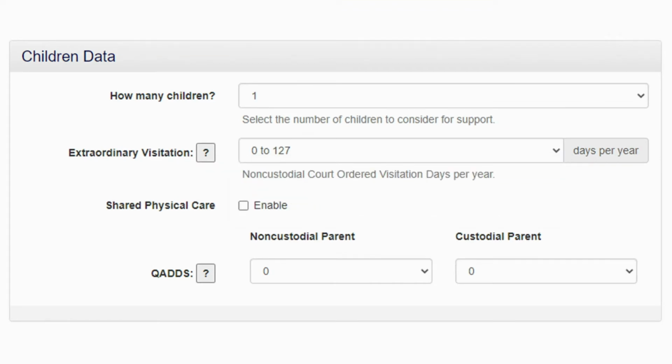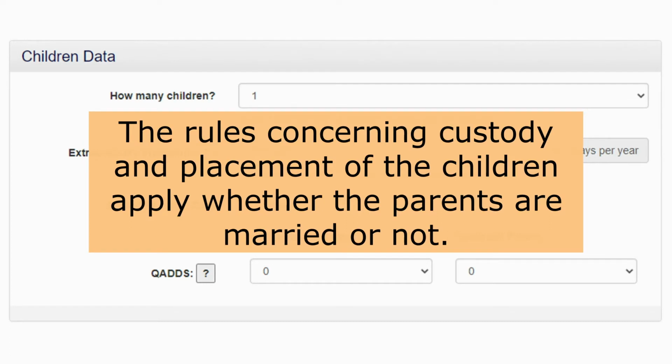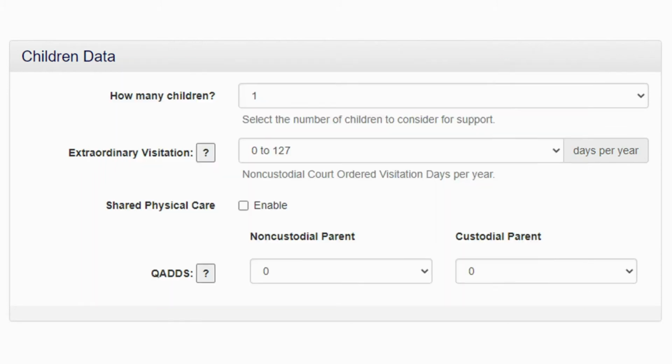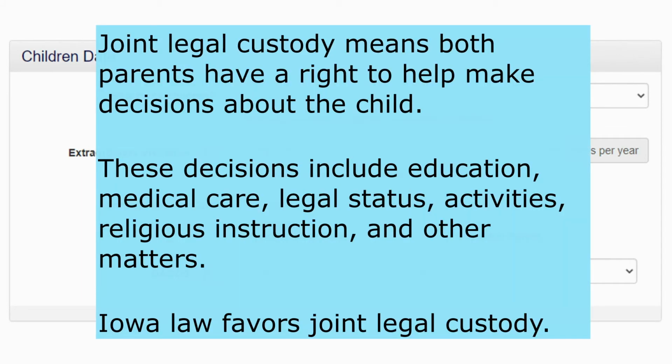Now let's talk about custody. The rules concerning custody and placement of the children apply to parties whether they are married or not. The word custody concerns where the child actually resides. This is called physical custody. Custody also identifies which parent will make most of the decisions about the child. This is known as legal custody. Joint legal custody means both parents have a right to help make decisions about the child. These decisions include education, medical care, legal status, activities, religious instruction, and other matters. Iowa law favors joint legal custody.